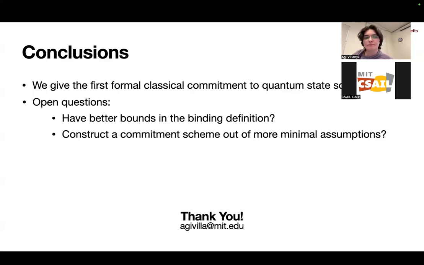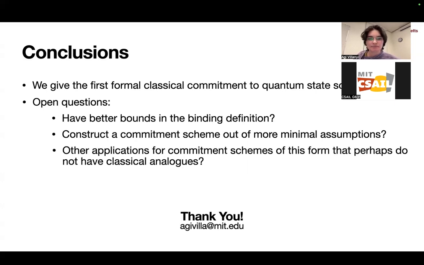And a second open question is, can we construct commitment schemes out of more minimal assumptions? So this is also related to a big open question in verifying quantum computations, which is, can you do this information theoretically? I don't believe that you could have such a commitment scheme that is information theoretic, but could we do it out of LPN or something that is lighter weight than LWE?